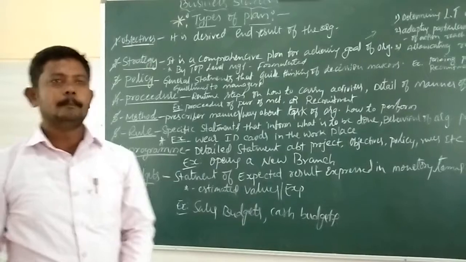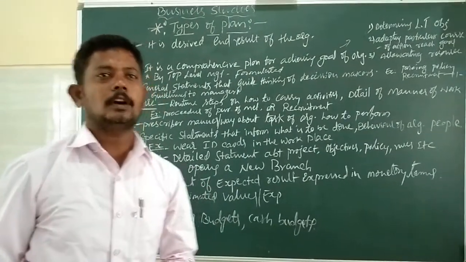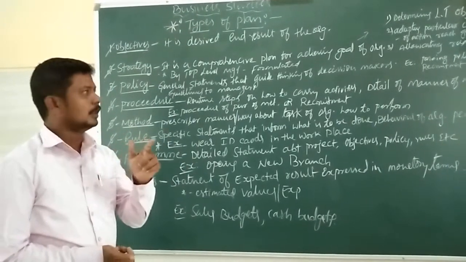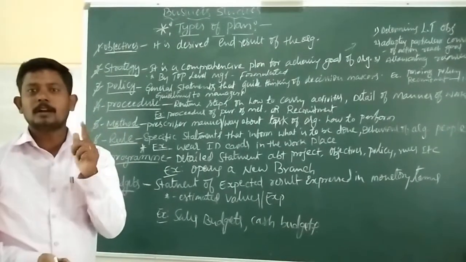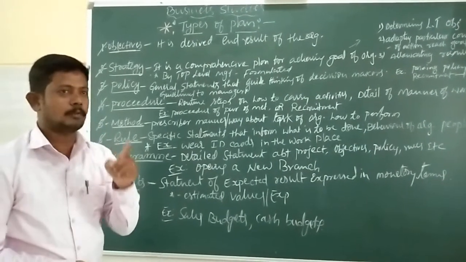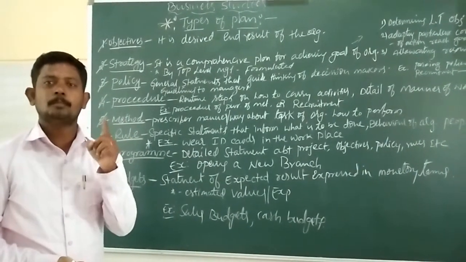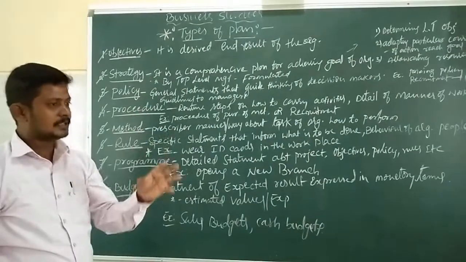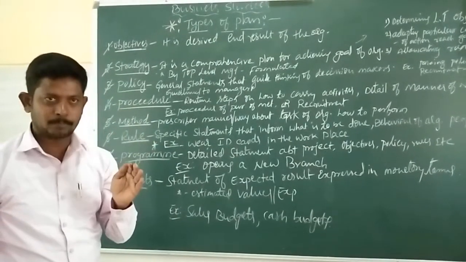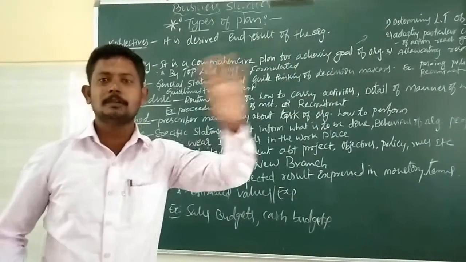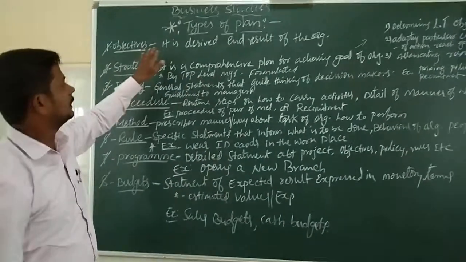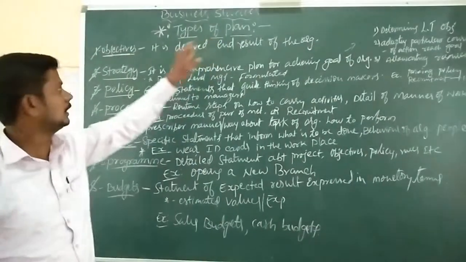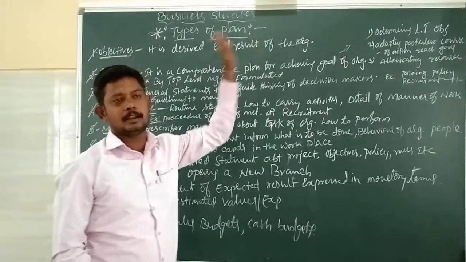Objectives, one of the main important types of plan. What does it mean? I told in the last video about the process of planning, one of the main important steps is setting objectives. Here the plans are formulated for the purpose of setting objectives. Objectives means the desired end result of the organization.